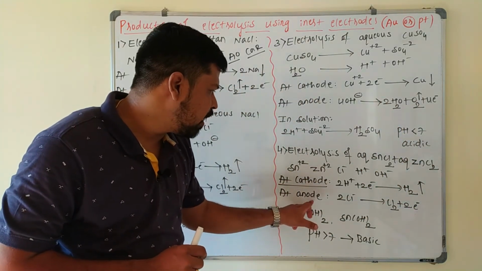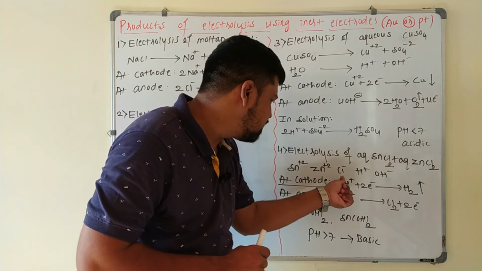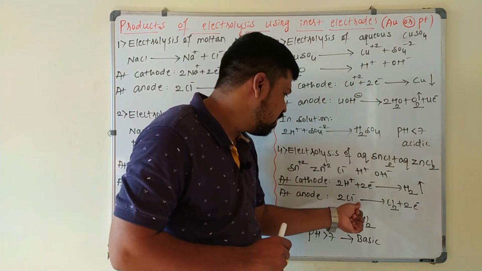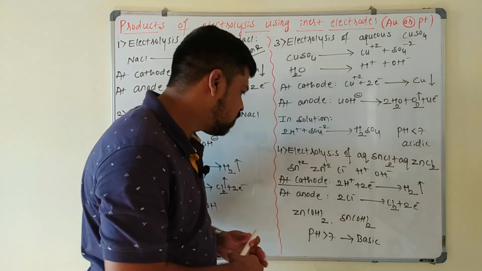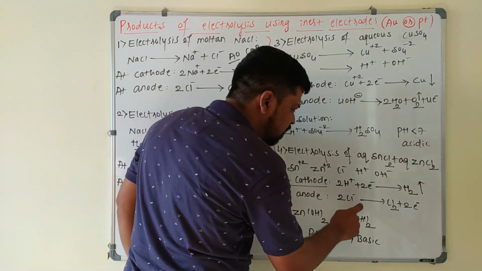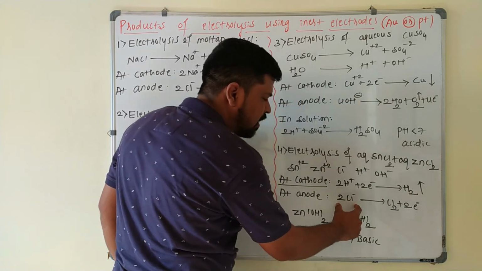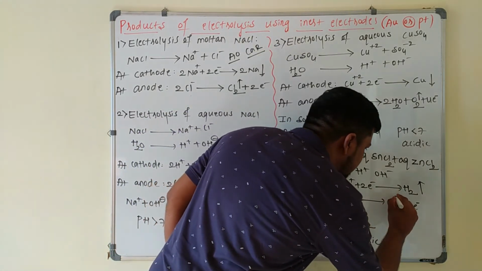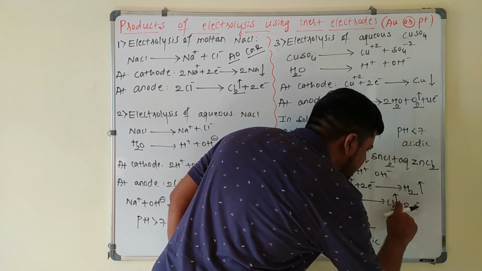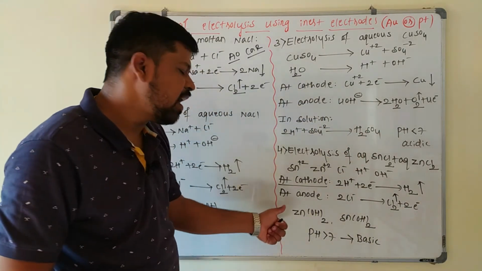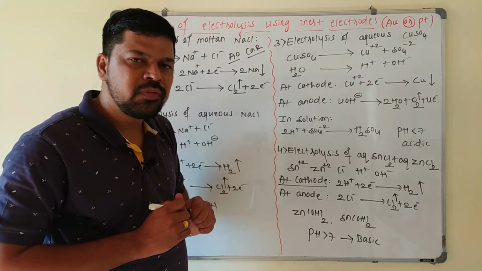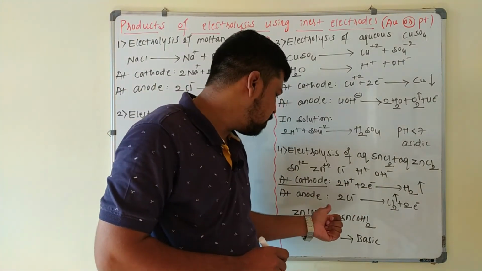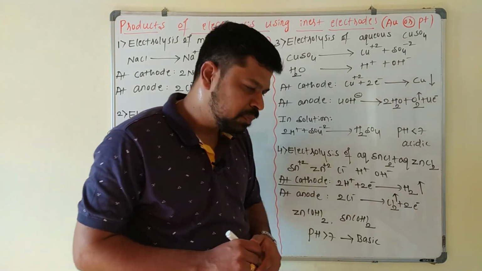Next, at the anode, what happens? Anion liberating capacity, Cl- ion, OH- ion, which is maximum? Cl- ion. So it gives 2 electrons here. Each Cl- ion gives 1 electron, so 2 Cl- ions are there, 2 electrons are lost, so that chlorine gas is liberated at the anode. In this case, what are the products of electrolysis? Hydrogen gas liberated at the cathode, chlorine gas liberated at the anode.